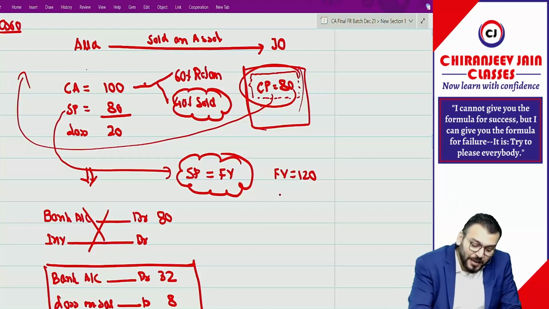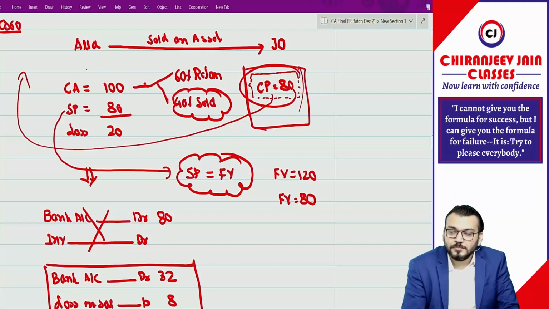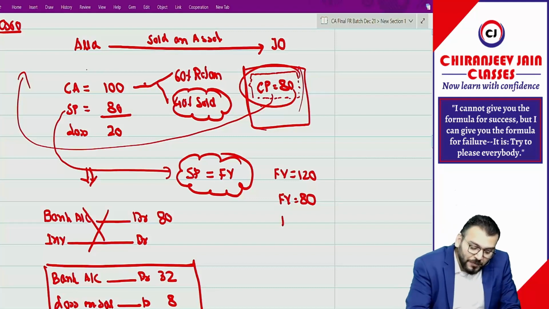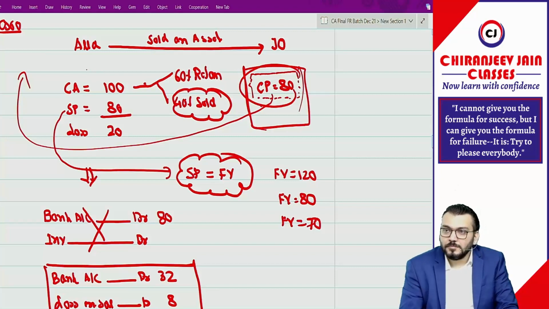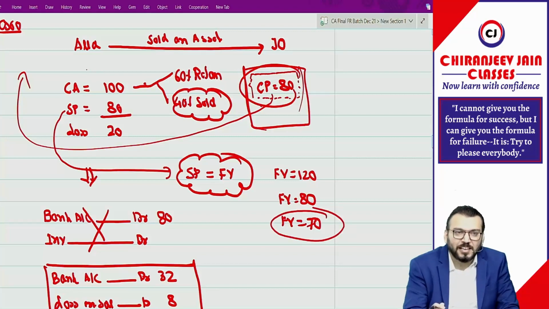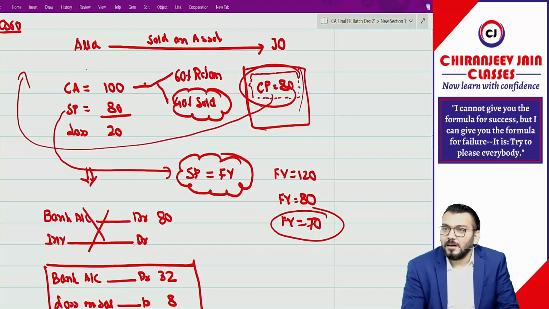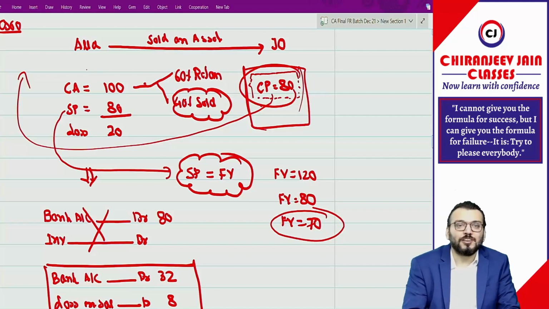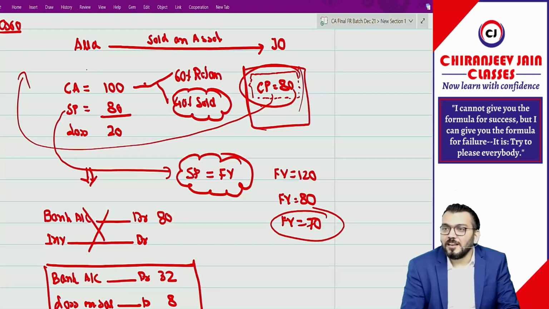But if I say fair value is equal to 80 or fair value is equal to 70, it is practically not possible, but let us assume. I hope you understand. Then there is an evidence of impairment. The entire loss will be recognized.